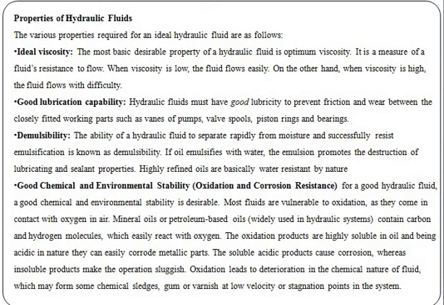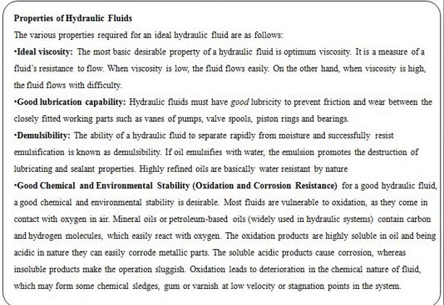Again, while selecting the hydraulic fluids, consider the properties of the hydraulic fluid. Some of the hydraulic fluid properties are as follows. First one is ideal viscosity. Next one is good lubrication capability.